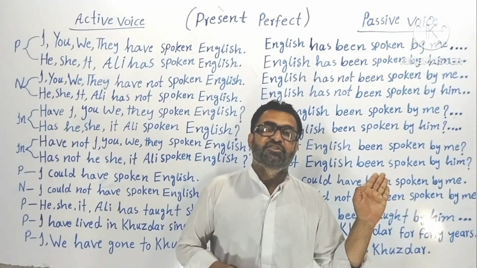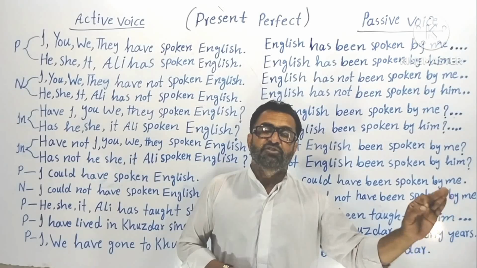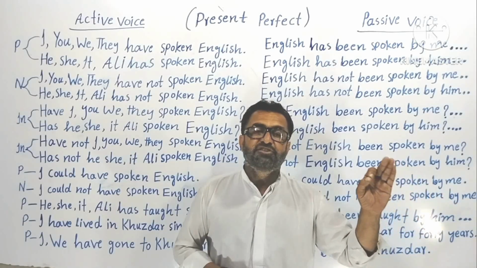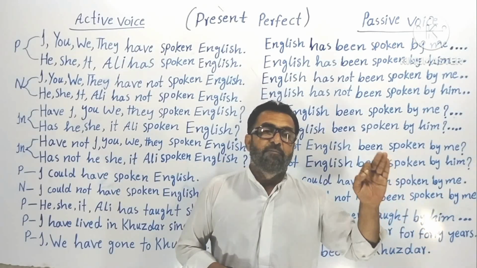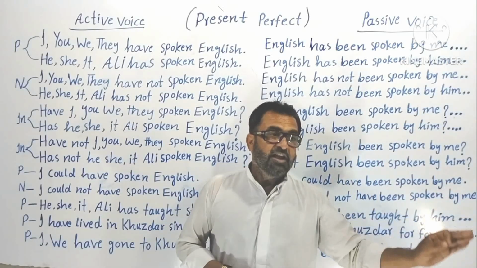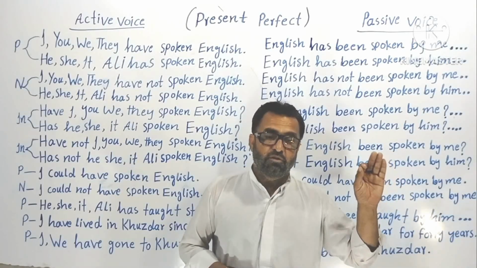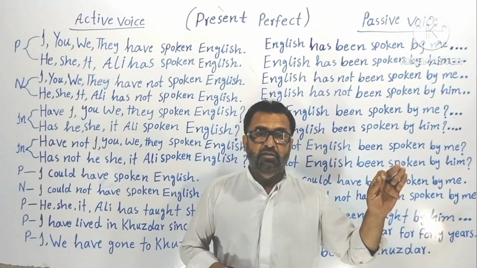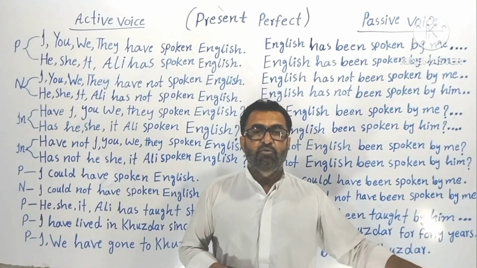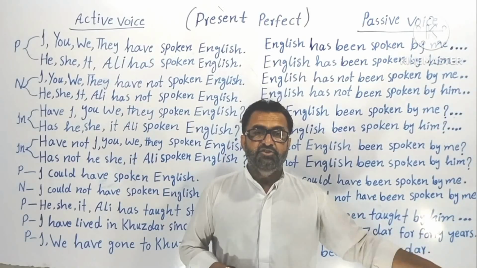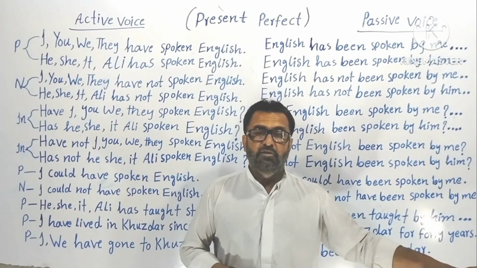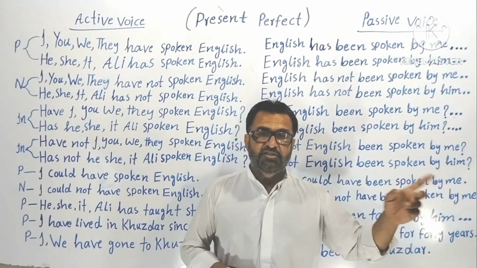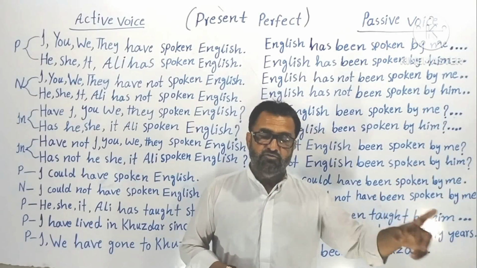No matter who did it, the work is important. We will see whether the work has been done or not. We will give importance to the action, the verb, not the subject, not the agent that carried it out.